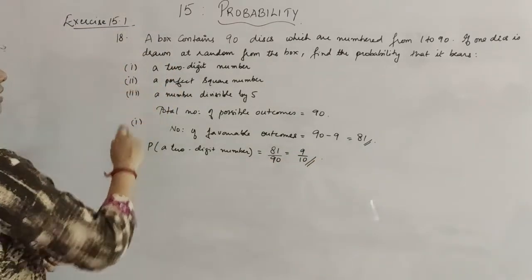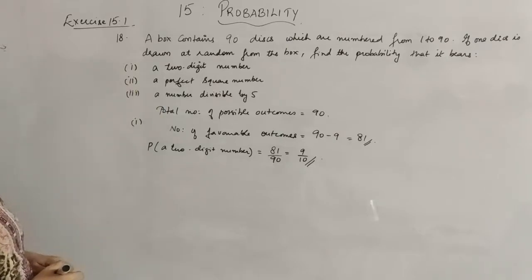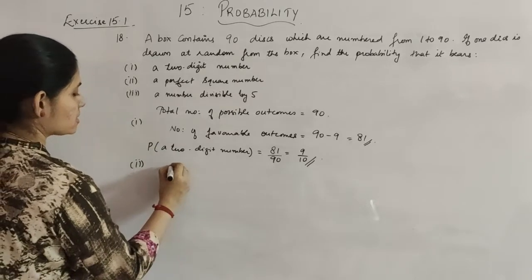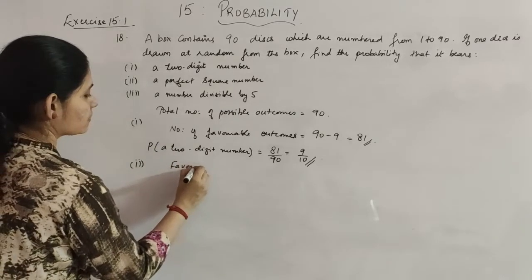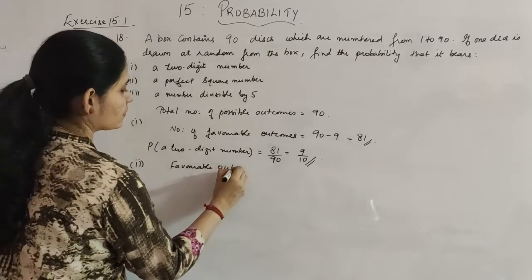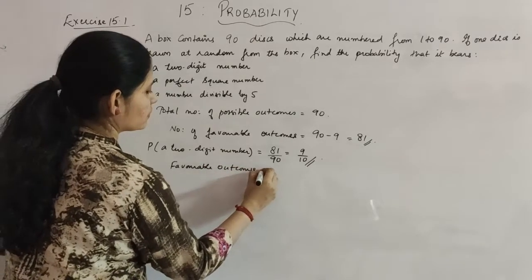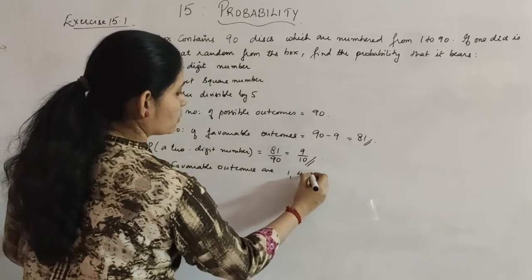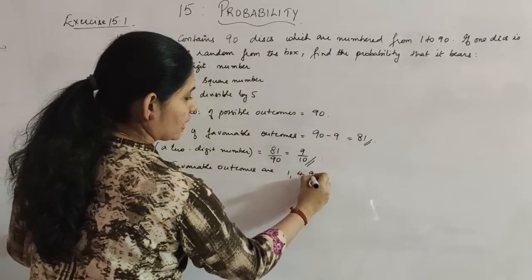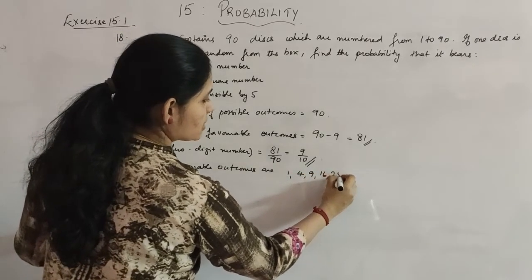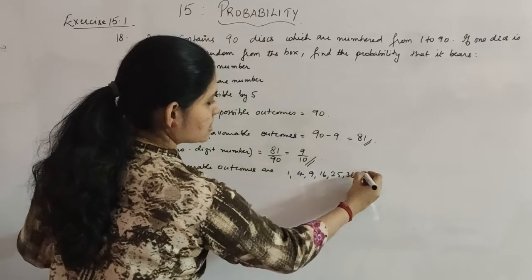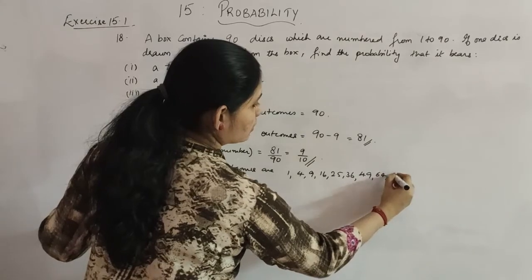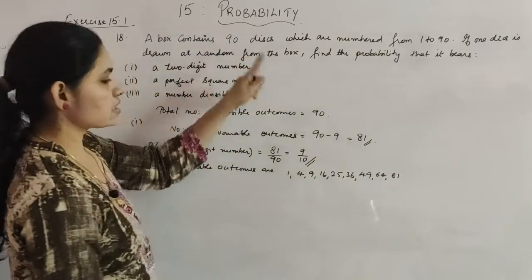Now what is the second case? It is getting a perfect square number. So what all do you have as perfect square numbers? So we can just see the favorable outcomes are: perfect squares start from 1, then 4, then 9, 16, 25, 36, 49, 64, 81 till 90. You have this much.